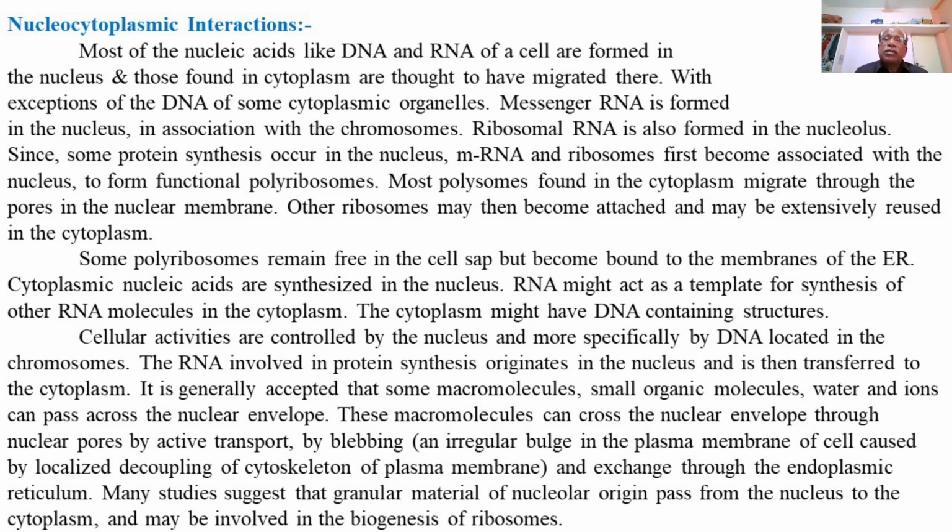Many studies suggest that granular material of nucleolar origin passes from the nucleus to the cytoplasm and may be involved in the biogenesis of ribosomes. So these are the different types of nucleocytoplasmic interactions taking place between the nucleus and the cytoplasm so as to perform different biological functions, life processes or metabolic reactions in the cell.